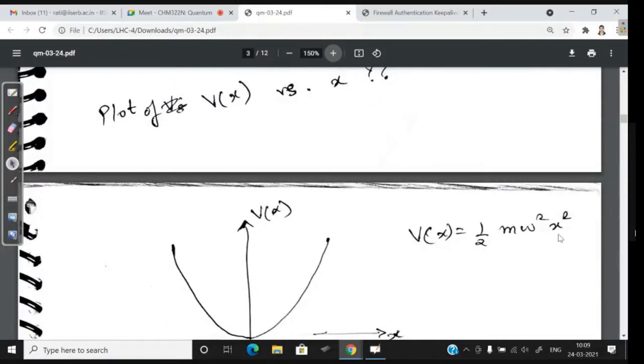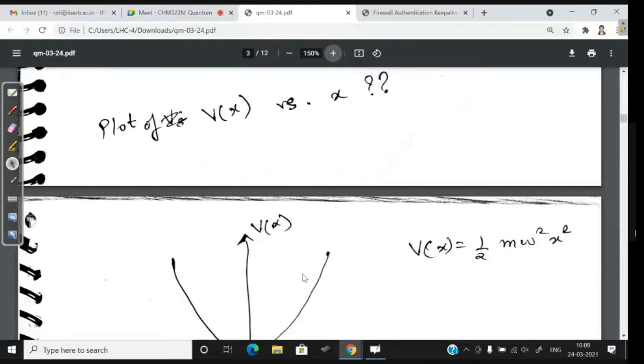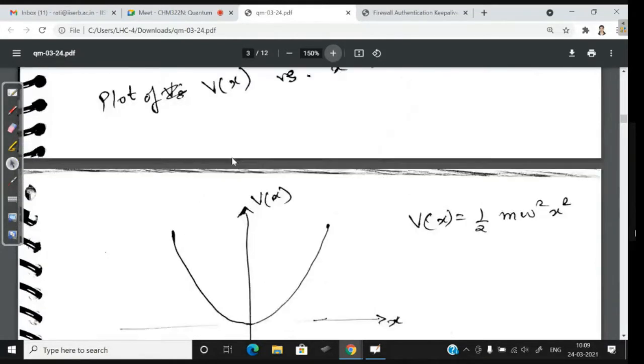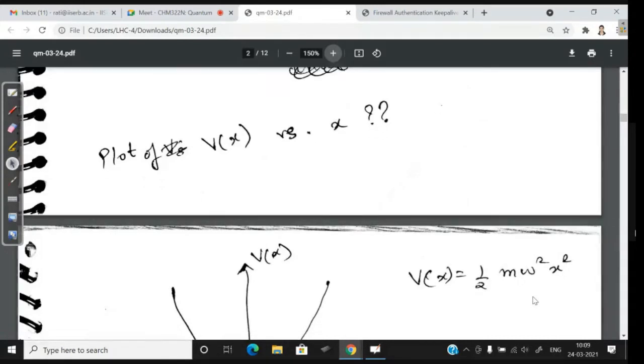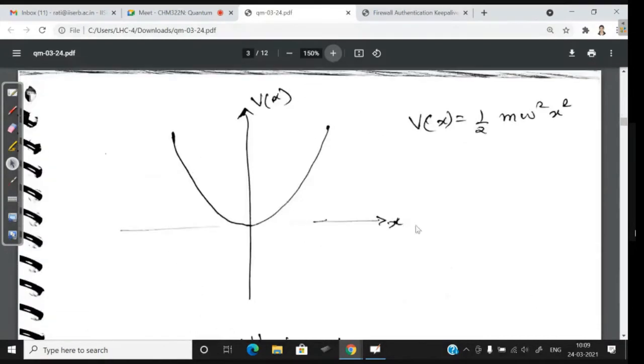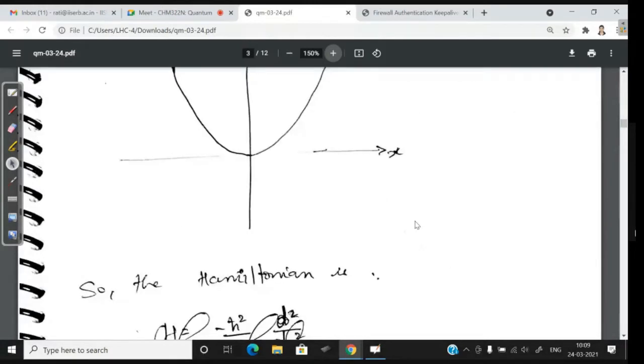So now we have to solve the Schrodinger equation. Obviously this is a parabola, right? Half m omega square x square. If you plot it with respect to x, you're going to get a parabolic plot. So this is how it looks.